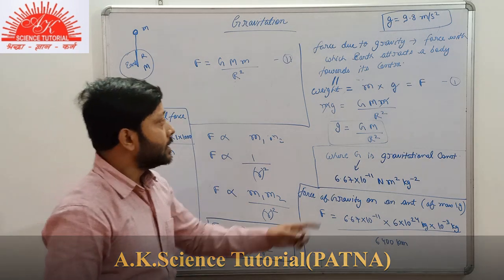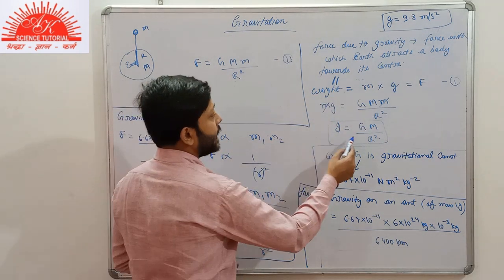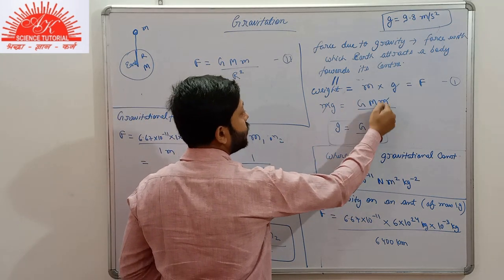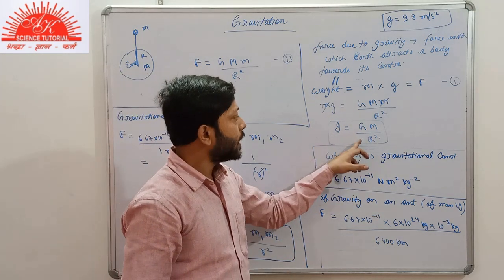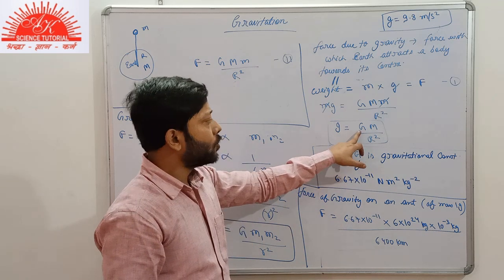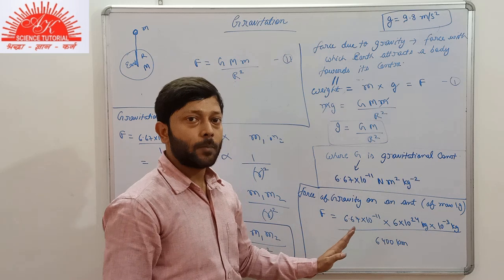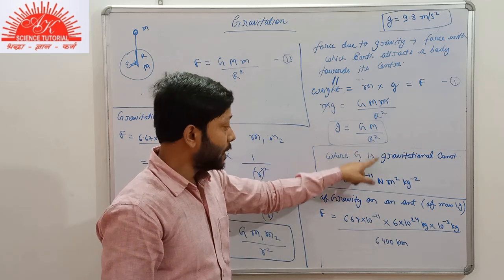This whole part, capital G capital M by R square, what is it? It is the acceleration due to gravity. And from here, you can easily get the value of g, that is 9.8 meter per second square. You know the value of capital G. You know the value of M, that is 6 into 10 to the power 24 kg, mass of Earth. And you know about R, that is the radius of Earth.